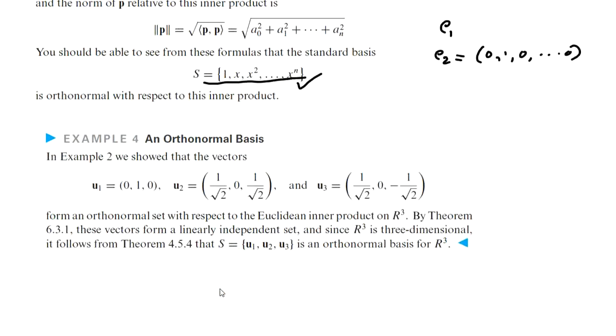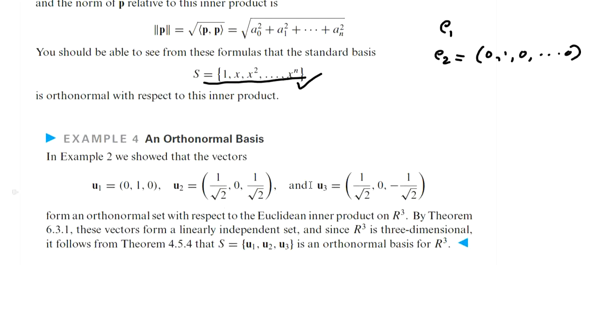Now, this is another example that we have discussed earlier to find an orthonormal set. In the case of R3, here U1, U2, U3, we can check that it is a basis because all these are linearly independent and each of them has norm unity and they are mutually orthogonal.